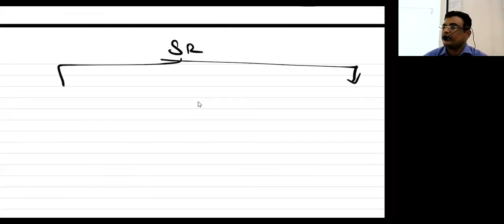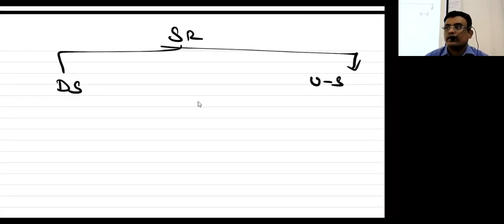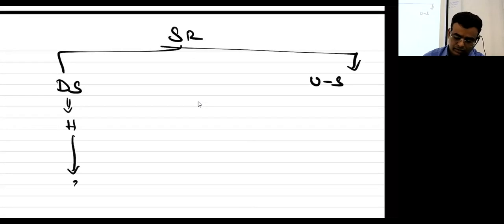Understood? There are two different types of stock reserve. One is called downstream, another is called upstream. Very simple. Downstream.